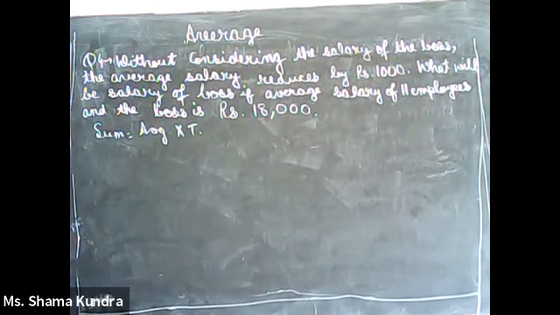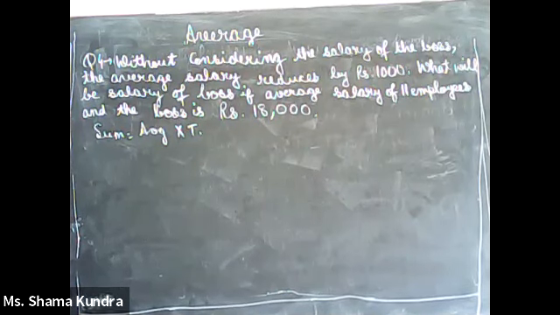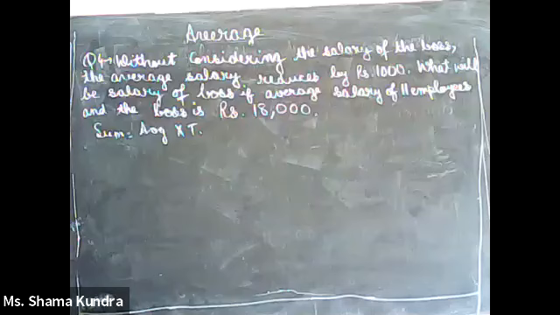We know how many people are there. In the second sentence it is given that average salary of 11 employees and boss is 18,000. So 18,000 is the average. Now how many people are there? 11 employees plus their boss. So there would be 12 people.